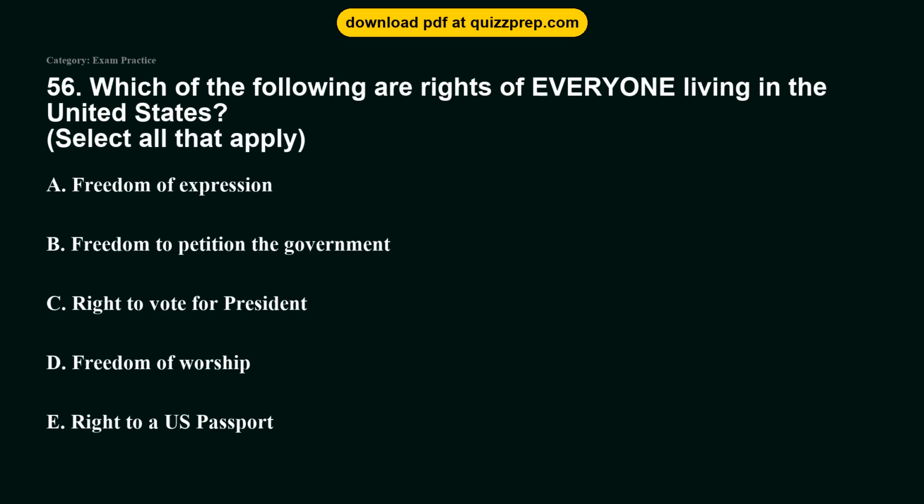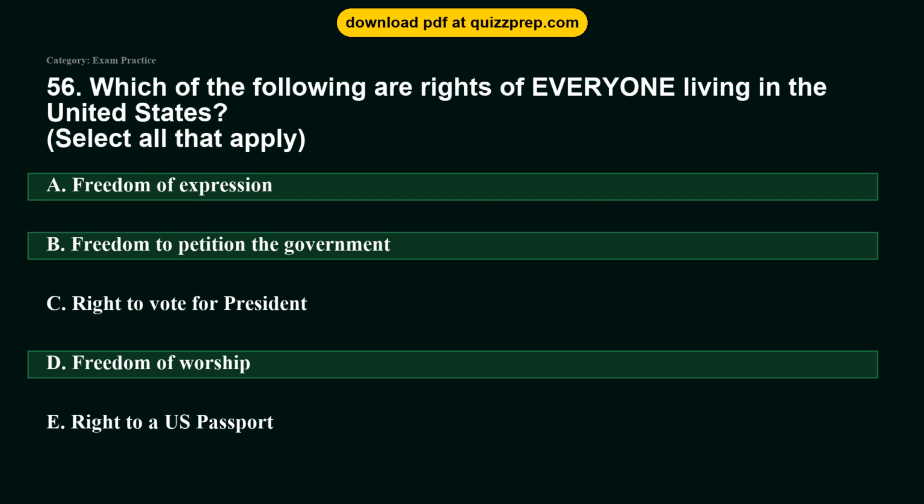Question 56. Which of the following are rights of everyone living in the United States? Option A, freedom of expression. Option B, freedom to petition the government. Option C, right to vote for president. Option D, freedom of worship. Option E, right to a U.S. passport. The correct answers are options A and B and D.